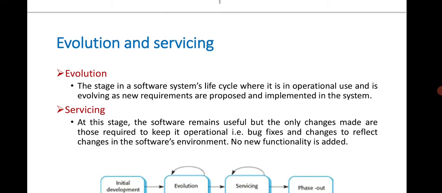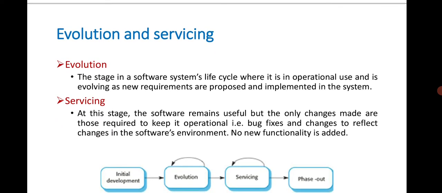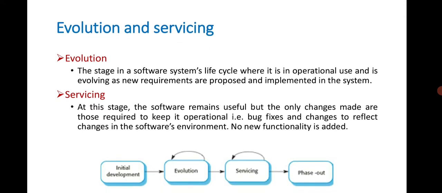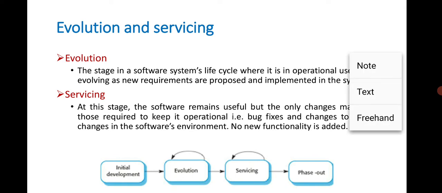With respect to evolution, we have two different terms here. One is evolution and another one is servicing. When we talk about evolution, this is the stage in a software system's life cycle where it is in operational use and is evolving as new requirements are proposed and implemented in the system.